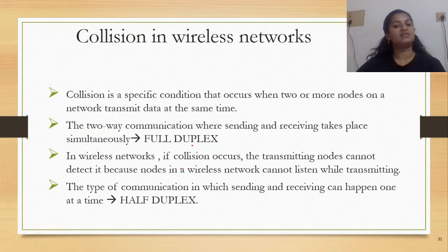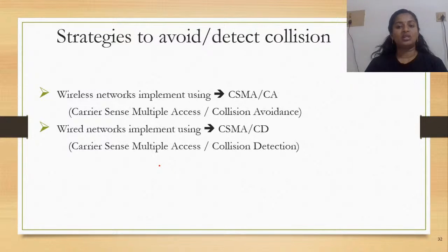In wireless networks, if a collision occurs, the transmitting nodes cannot detect it, because the nodes in a wireless network cannot listen while transmitting. This is the problem with wireless networks. So what can be done when a collision occurs? It cannot be avoided, and here it can only be detected, in the case of wireless networks. Now we are going to see the different strategies used to avoid or detect collision. So either the avoidance or the detection of collision.